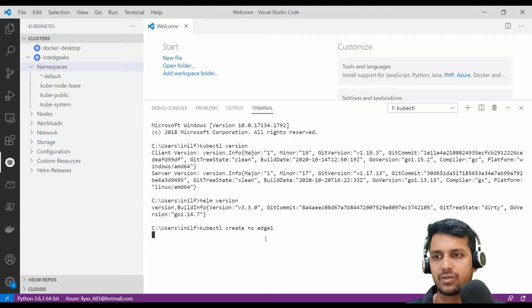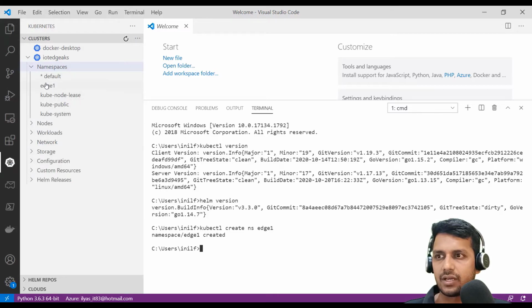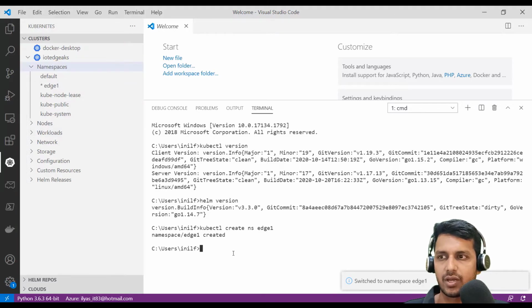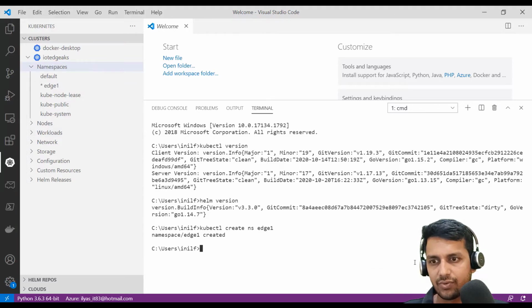Let me do that. All right, once we have the namespace created, let's see if we can see that. Yeah, so right here. Let's use that namespace for deploying our Edge devices. So now edge1 is made the default namespace that I can work with.